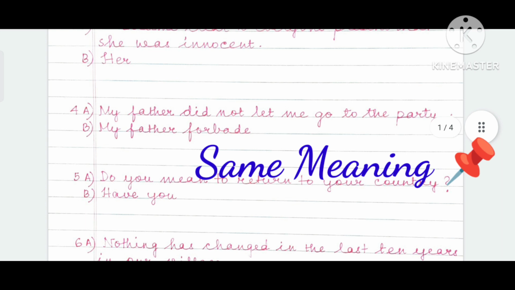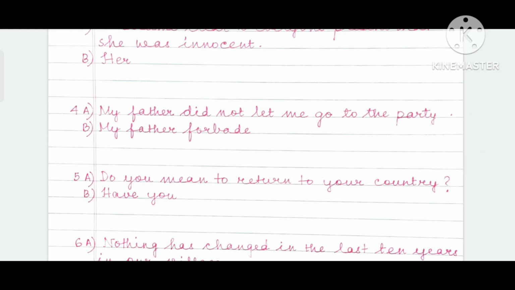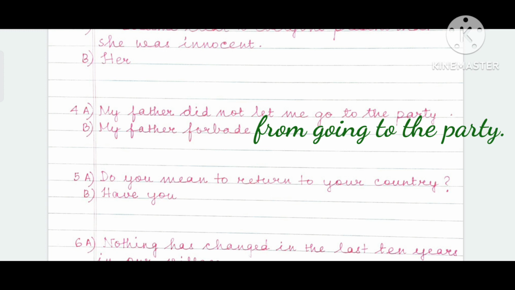Question 4. My father did not let me go to the party. My father forbade. Use the verb forbade. My father forbade me from going to the party. Again, the preposition is the key here. Forbade me from going to the party.